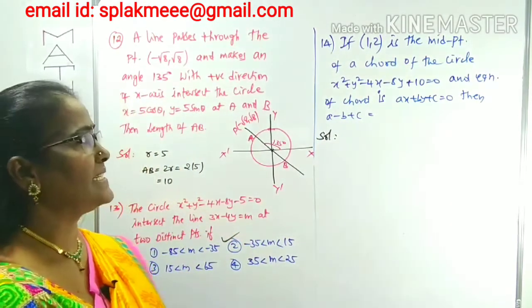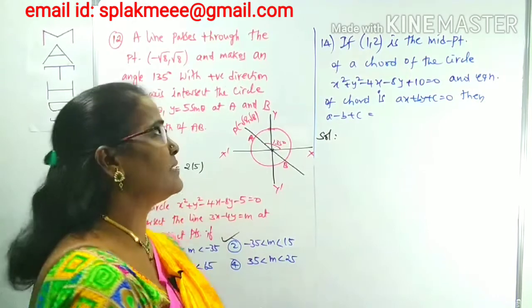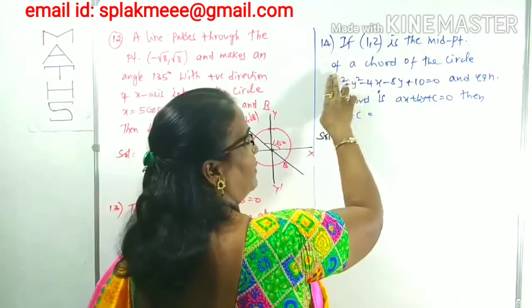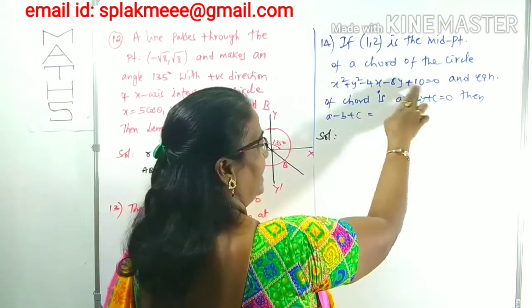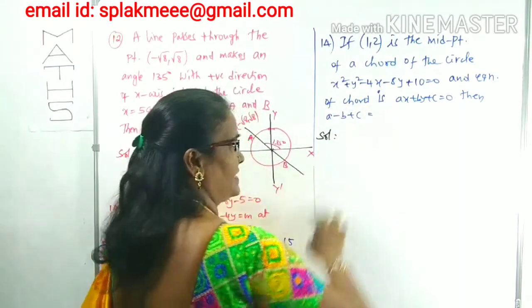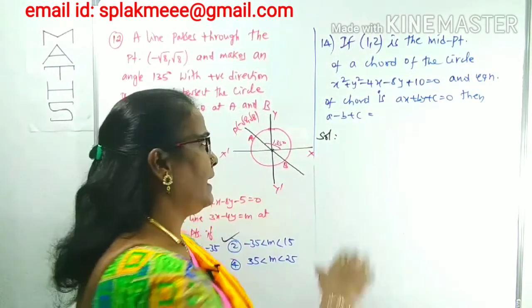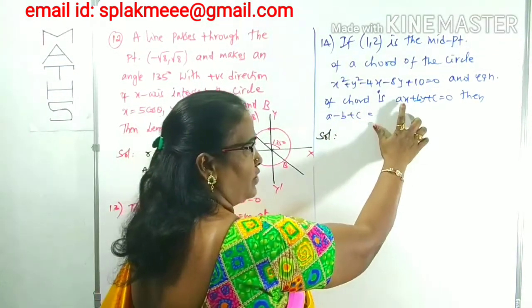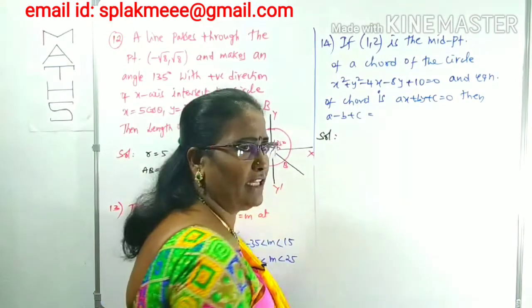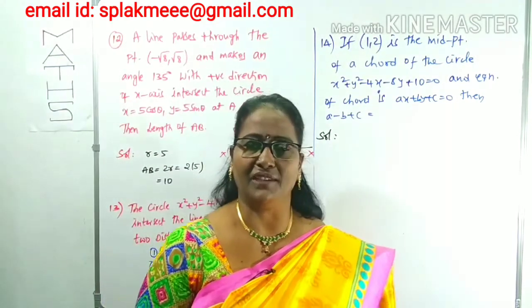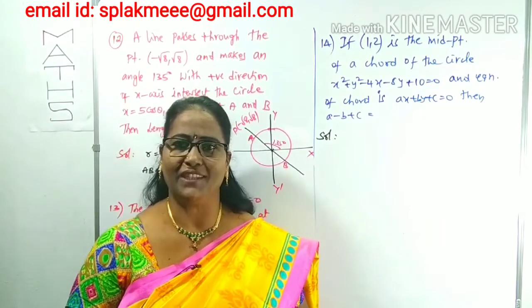What is the point here? (1, 2) is the midpoint of the chord of the circle, and the equation of the chord is given here. Then he is asking for a minus b plus c, where a, b, c are unknown values. We can first find the chord, given the midpoint.